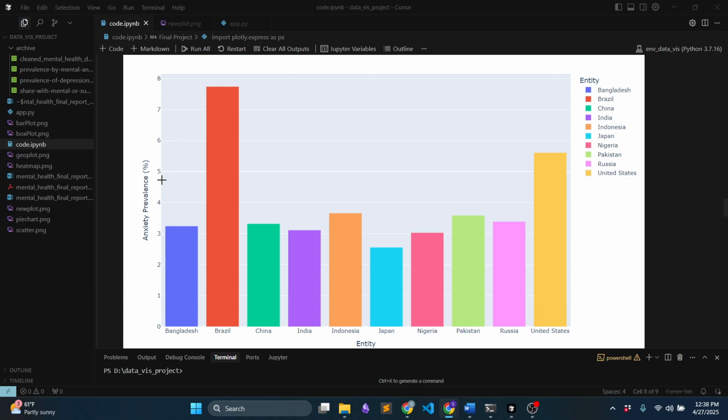One interesting country I found is Bangladesh. I belong to Bangladesh, so it is a very small area, but it's highly populous, and I found that its anxiety prevalence is almost 3.24%. So it really surprised me.